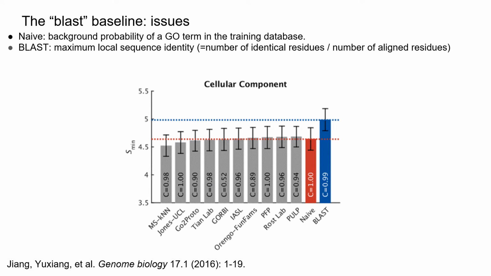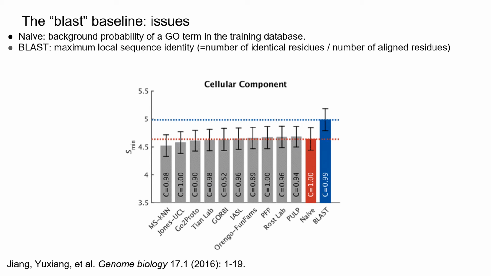Another issue is the baseline methods implemented by CAFA. A baseline method uses simple statistics and heuristics. Simple baselines are not necessarily bad. For example, as shown in this plot for CAFA2 CC prediction, the naive baseline in red outperforms many top methods, even though naive predicts GO terms only by their background probability in the training database, regardless of the target protein.